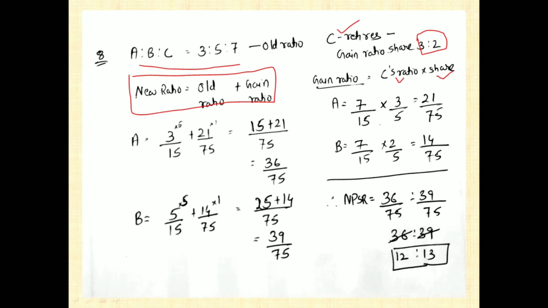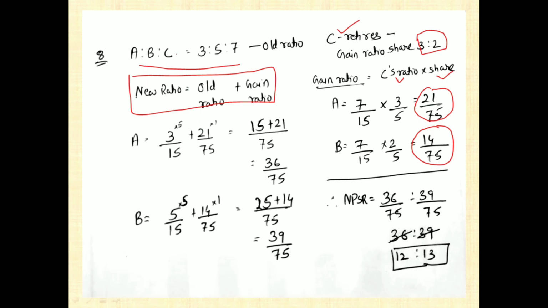So 7 by 15 into 3 by 5 is going to give you 21 by 75. 7 3s are 21, 15 5s are 75. In the same way, 7 by 15 into 2 by 5. 7 2s are 14 and 15 5s are 75. So 14 by 75 is the gain ratio of B.